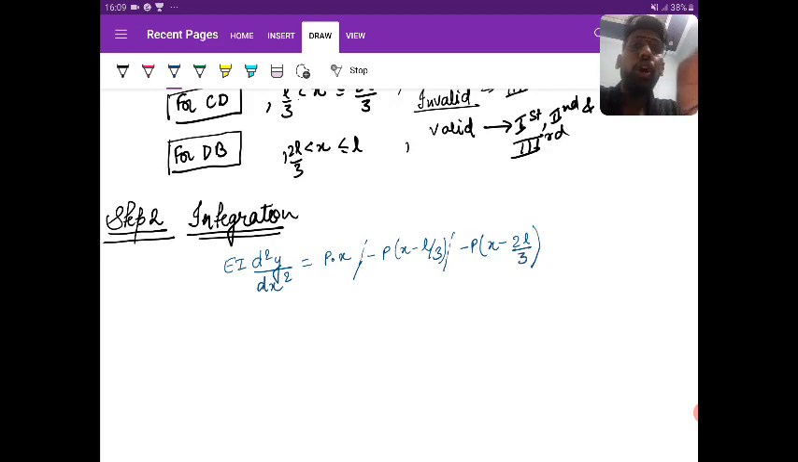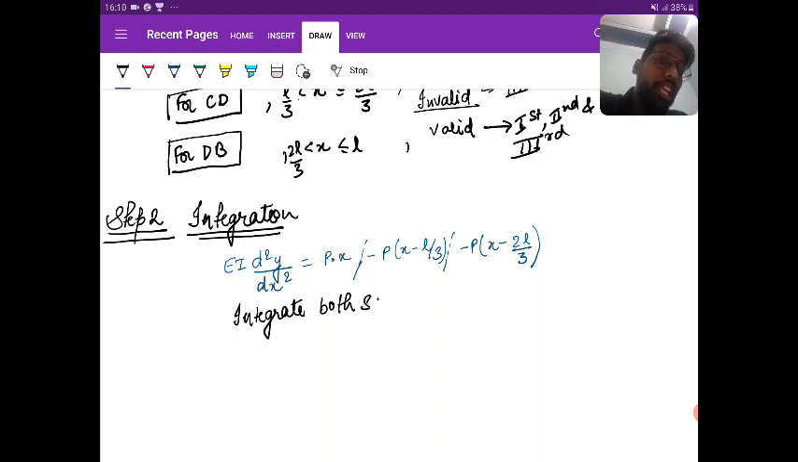From here, if I integrate both sides, that is an indefinite integral, the result is EI dy by dx, which is equal to P into h square by 2, plus the constant of integration. It should always come before the braces because it is always valid.